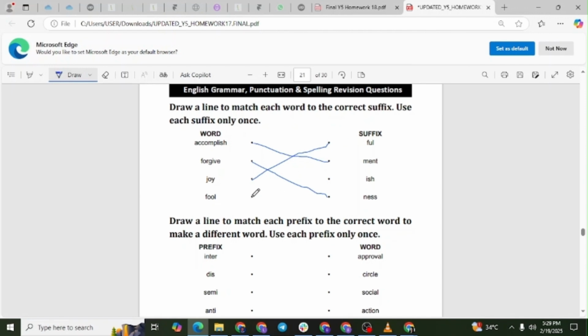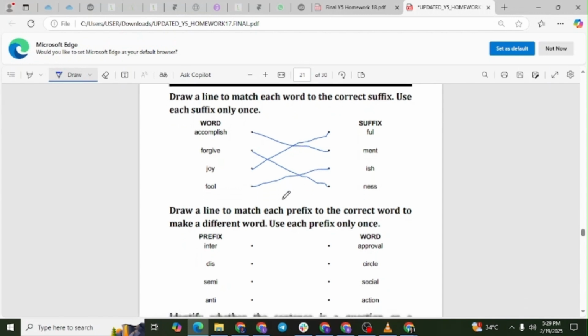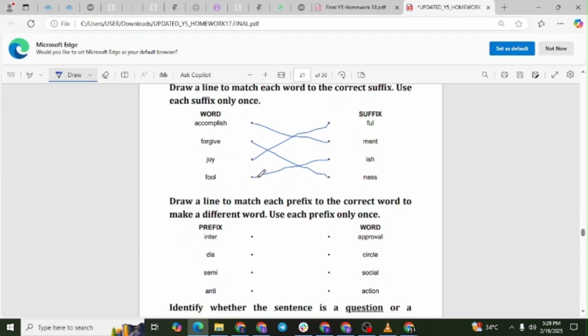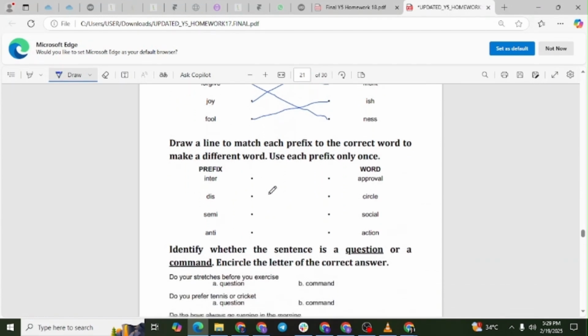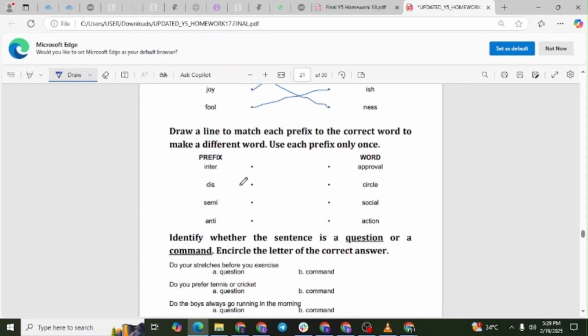The suffix -ish is used to form adjectives that mean having the qualities of or somewhat like the base word. When combined with fool, it becomes foolish, which describes someone or something as like a fool or lacking good sense. Prefixes. Dis plus approval equals disapproval.